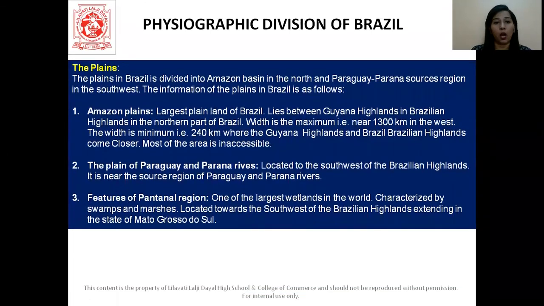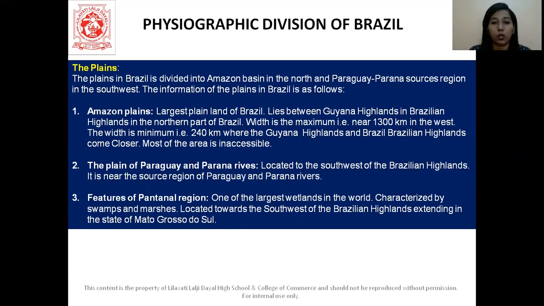Let's talk about the plains now. The plains in Brazil are divided into the Amazon basin in the north and the Paraguay-Parana source region in the southwest. All right. So let's talk about the Amazon plains first. They are the largest plainlands of Brazil. Okay. It lies between the Guiana highlands and the Brazilian highlands in the northern part of Brazil. All right. So what is the width of it? It is 1,300 kilometers in the west and 240 kilometers where the Guiana Highlands and the Brazilian Highlands come closer.